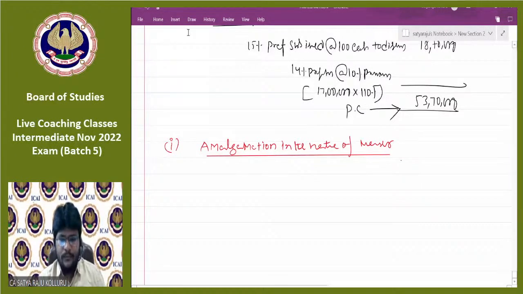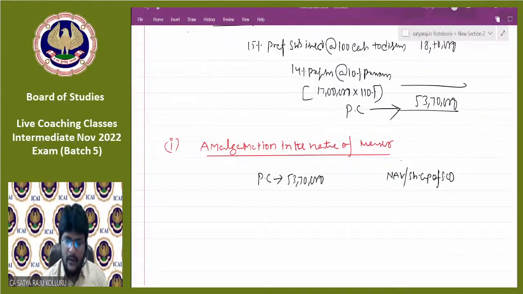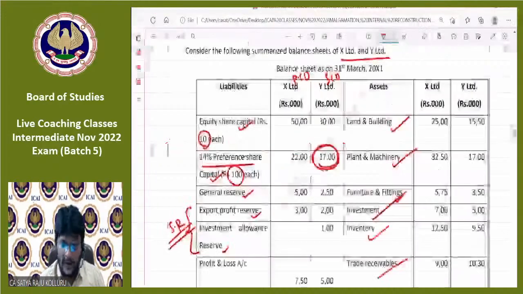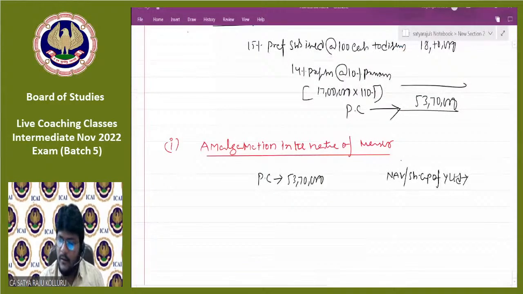Now, if you observe, while comparing the PC with NAV, the PC is 53 lakh 70,000 and the NAV here is nothing but the share capital of the selling company. May I know the share capital of the selling company here? That is the share capital of Y Limited. How much? Share capital of Y Limited will be 30 lakhs, right? Share capital of the selling company is 30 lakhs.